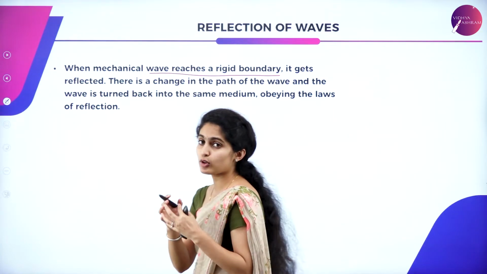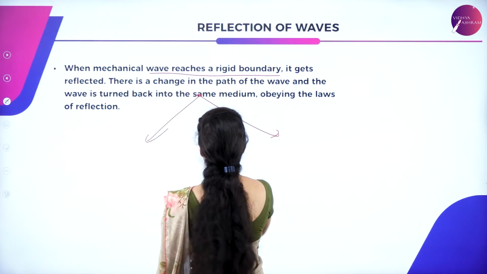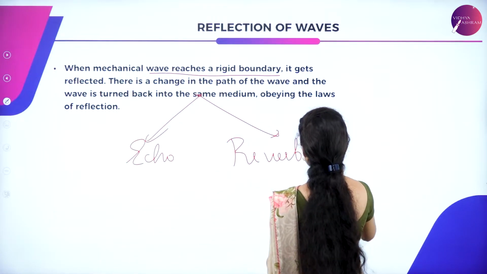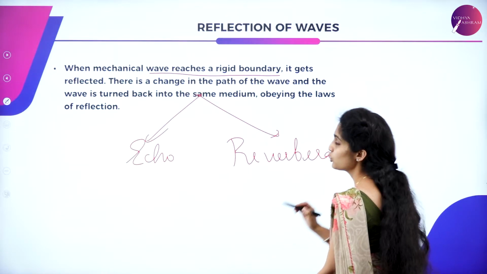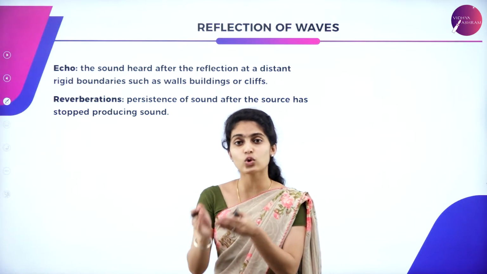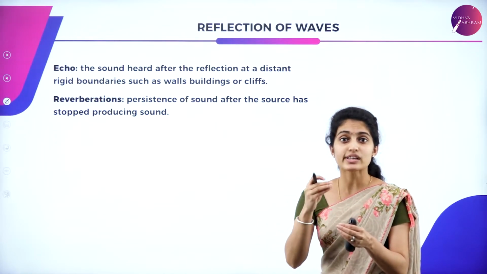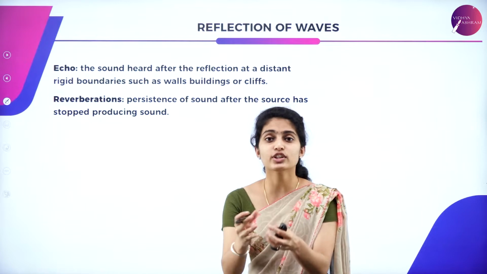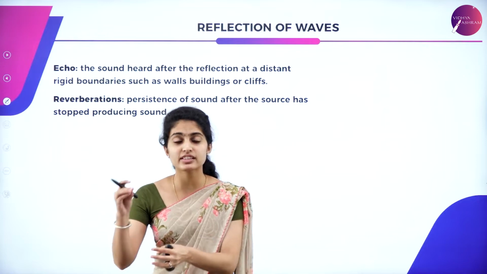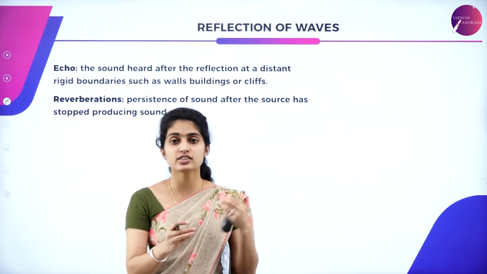There are two types of reflection of waves that we study, and those are said to be echo and reverberation. So what is the difference between echo and reverberation? Both are one and the same, but echo is what you can hear a while after the audio is produced. Reverberation is nothing but the persistence of sound even after the source is stopped.